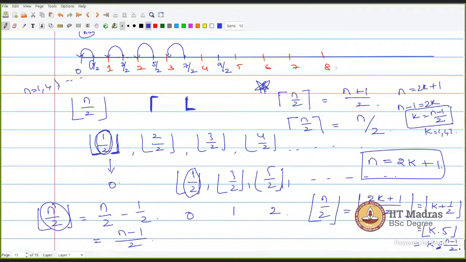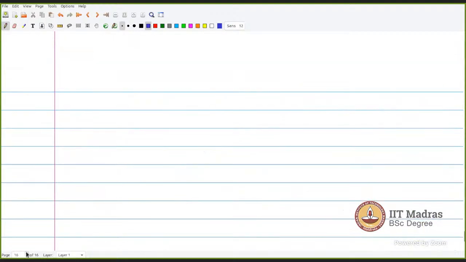Can you give another example of this floor thing? Like another one, apart from n by 2, something else. Take 1. Sir, what will be the floor function for 3 by 2? 3 by 2 is 1.5. Its floor will be 1 and its ceiling is 2. Okay.